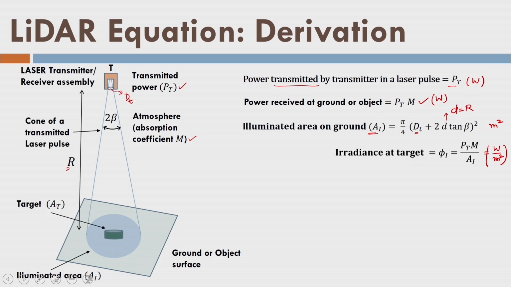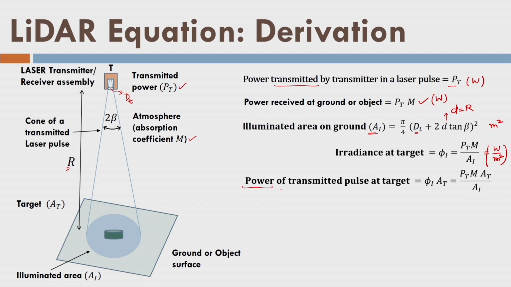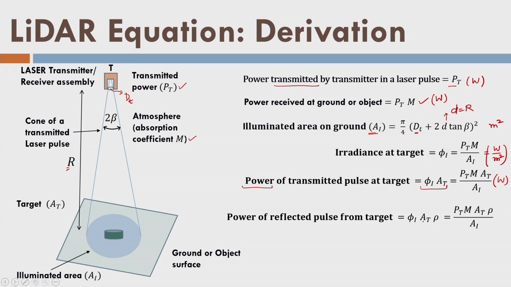Within the illuminated area, let us assume there is a target and it has an area AT. The power received, or the power of the pulse at the target, will be this much, again in watts. This target within the illuminated area is reflecting the pulse. The reflectance is rho, which is again less than 1. It will allow this much power to be reflected back.